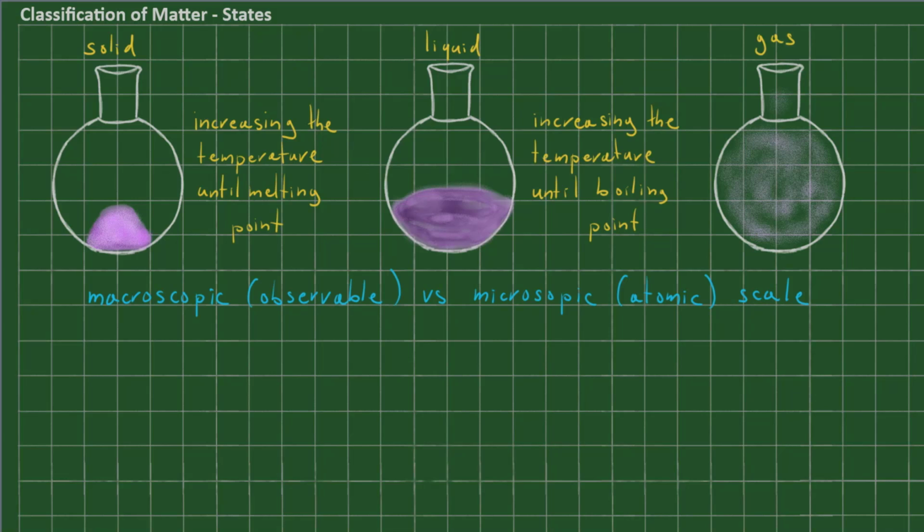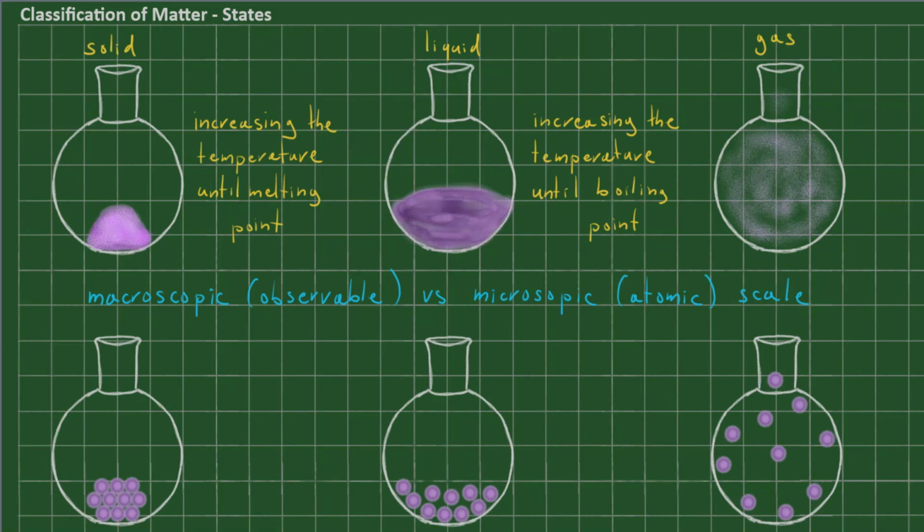To that end, I'm going to bring in three more round bottom flasks, which will represent what is going on at the atomic level. And here they are. So once again, on the far left, we have solid, in the middle we have a liquid, and on the far right, we have a gas. Remember that we can represent individual atoms as spherical particles. And so in this case, each one of these little spheres represents a single atom or particle of crushed hopes and dreams. So what is the difference in what is happening to these atoms when they are in a solid state, liquid state, and gaseous state?